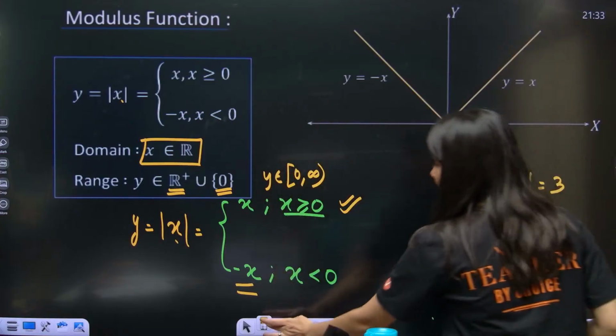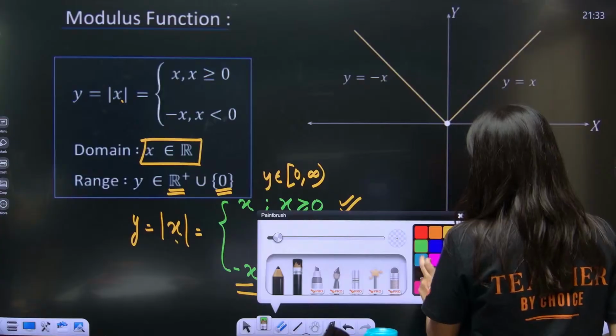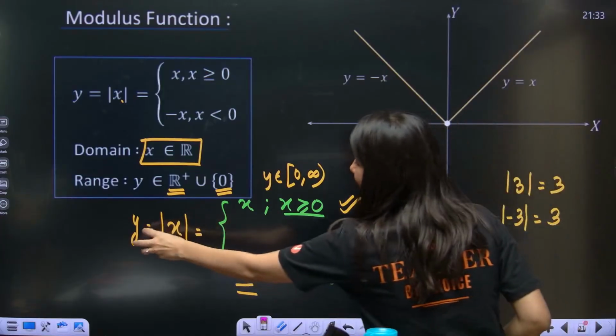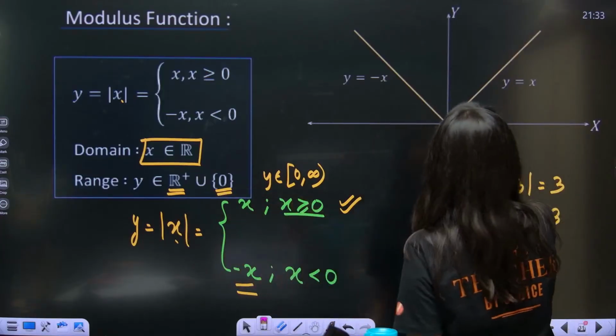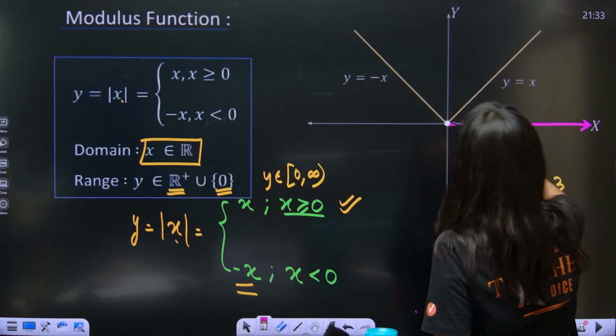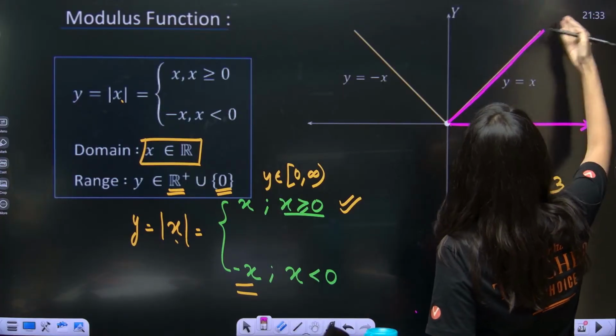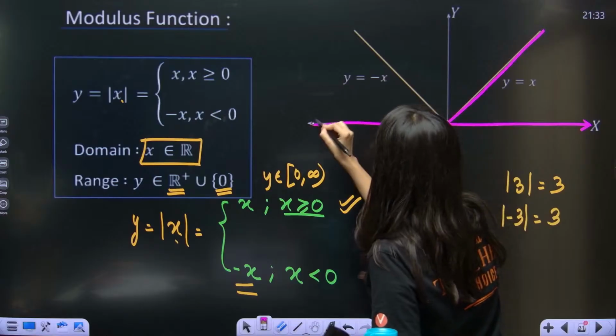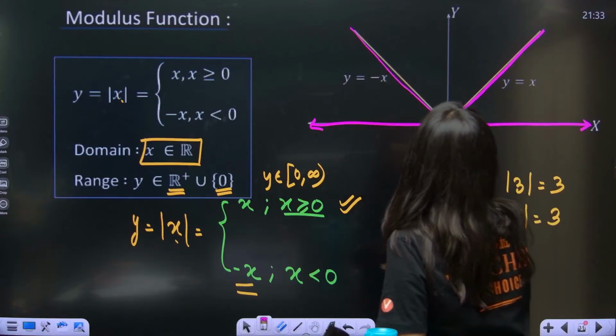This is the graph. You can see, how will you plot it? First of all, y is equal to x when x is positive. So for x positive, y is equal to x. This is the line y is equal to x. For x negative, y is equal to minus x.